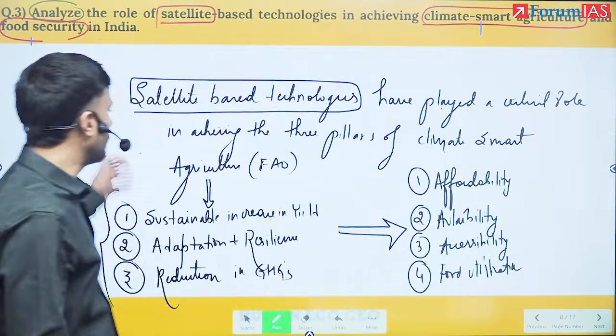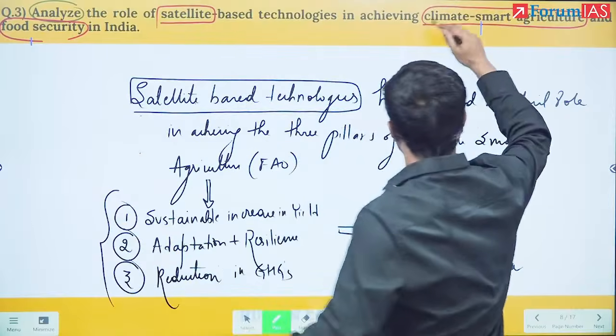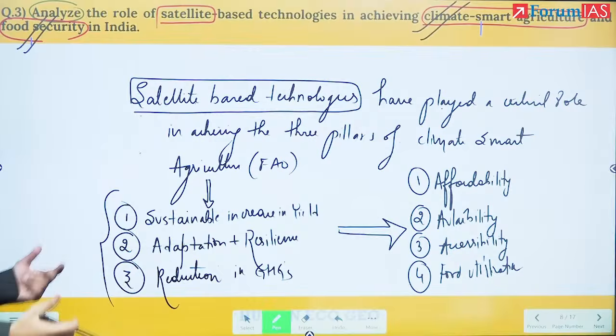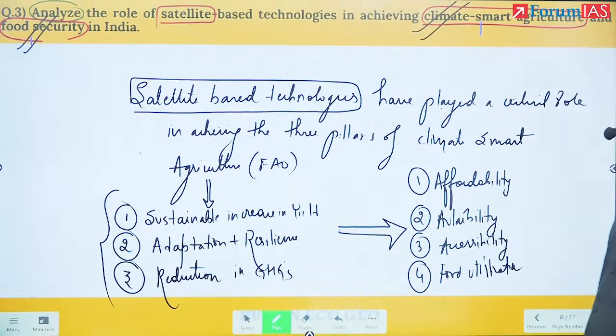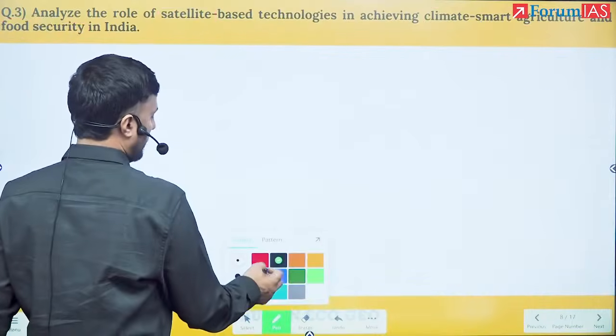So now this is how I could have introduced my intro, and I could have let the examiner know what exactly these keywords mean to us. Okay. Once we are done with this, now we will move to the body.